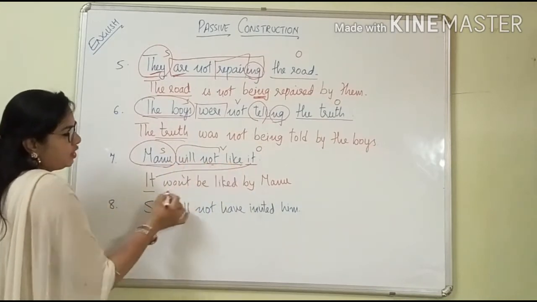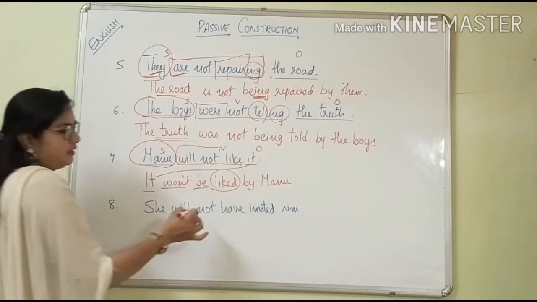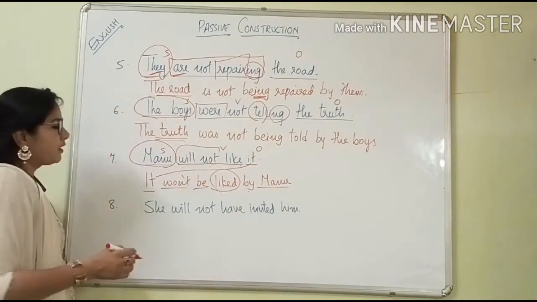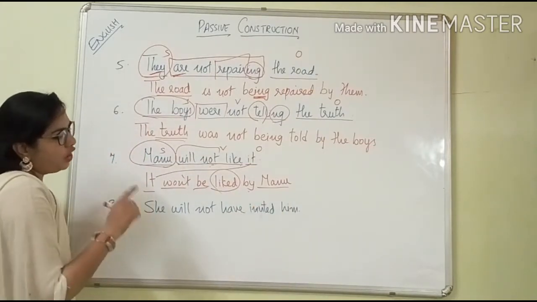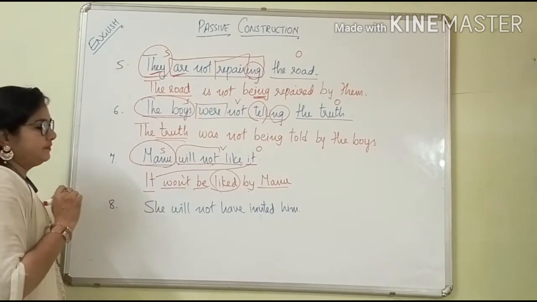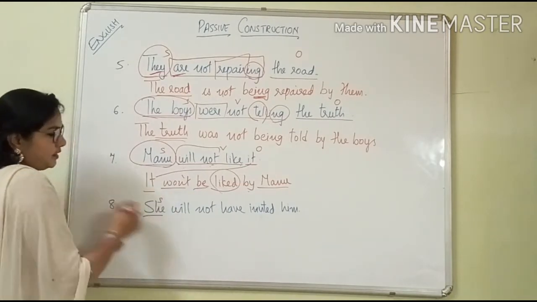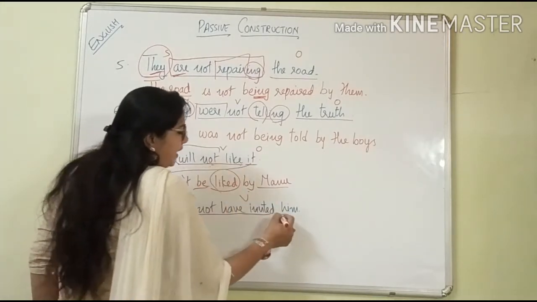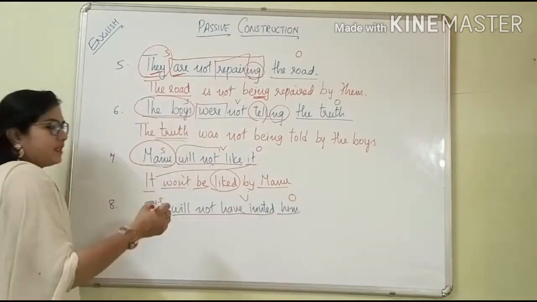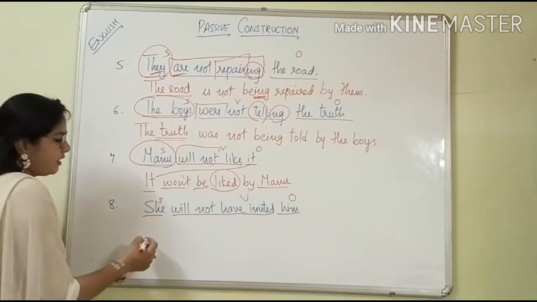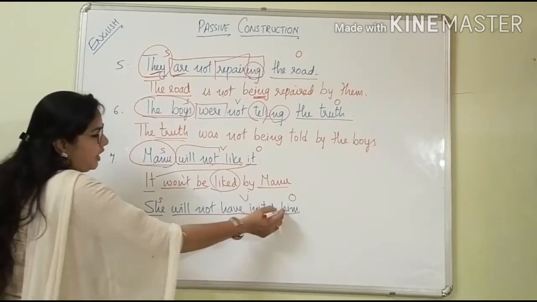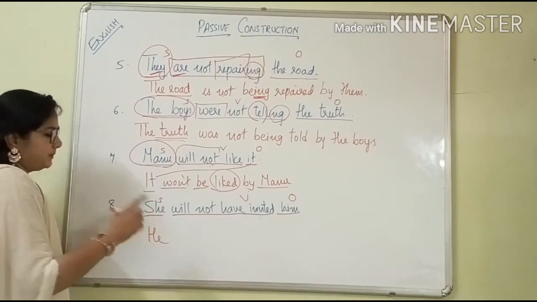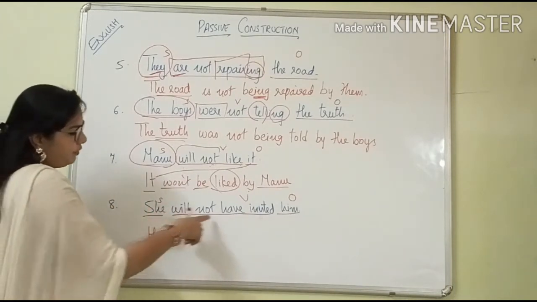Will not like, instead of that, won't be liked by subject Manu. Okay, clear? Next one, she will not have invited him. She is the subject, will not have invited is the verb form, and him is the object. So keep the object first, he. Instead of him, we are going to keep here he because it comes at the place of subject. So he will not have invited.